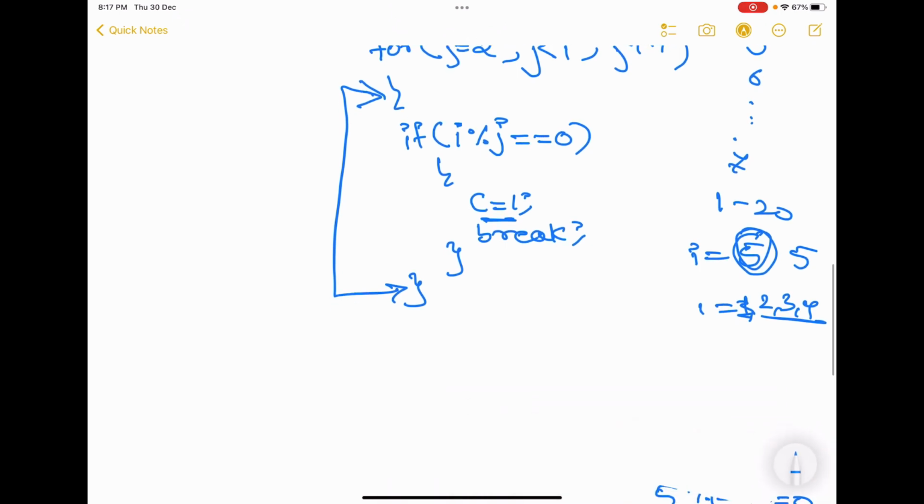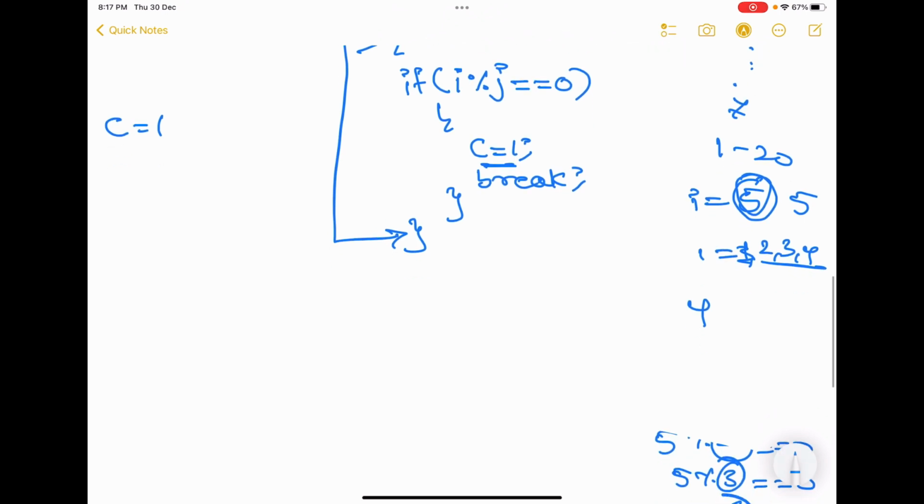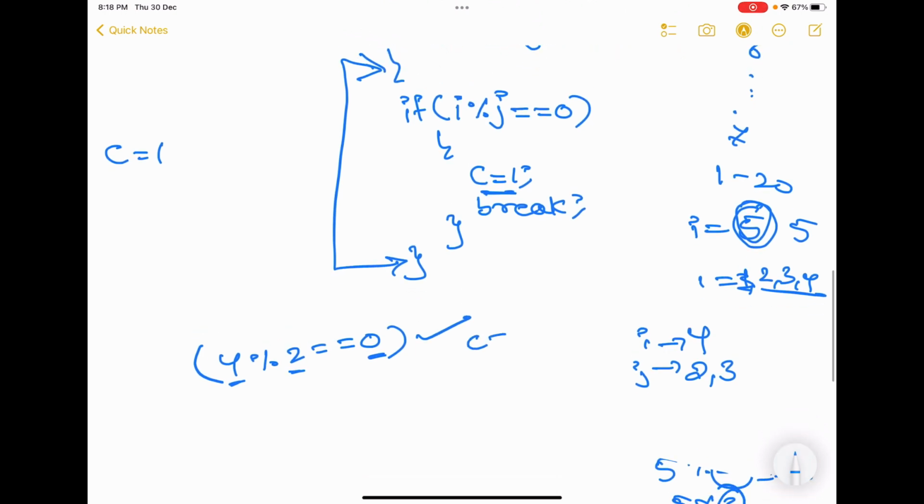See now, if in case c becomes 1, let's take an example. i is 4, okay, i is 4. Remaining numbers are 2 and 3. Okay, these are the values for j if the value of i is 4. Now tell me, 4 modulus 2 is equal to 0. Is this true? Yes, it is true, because 4 is divisible by 2. We get the remainder 0. What happens? c becomes 1.